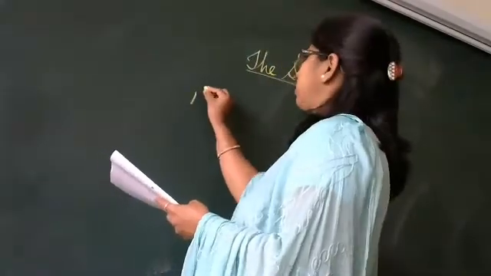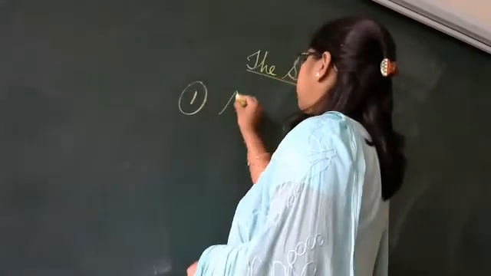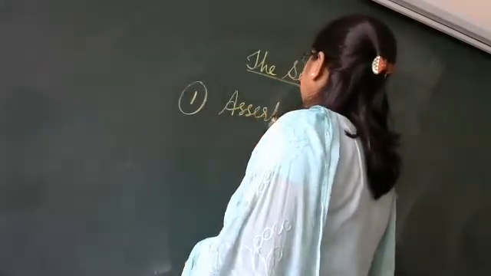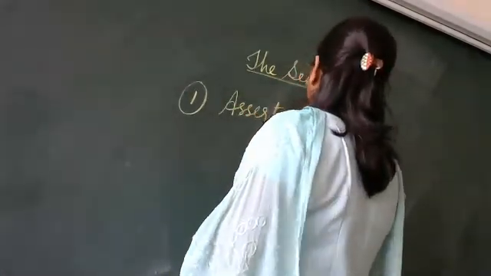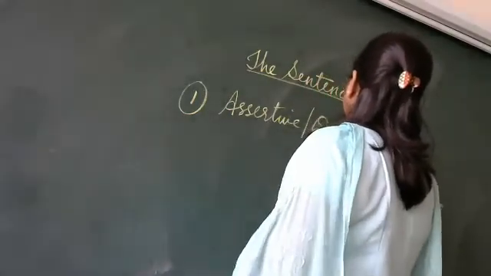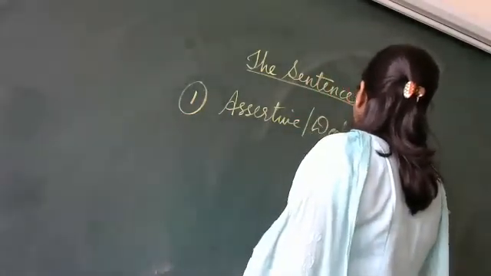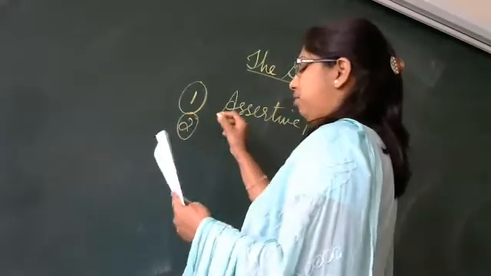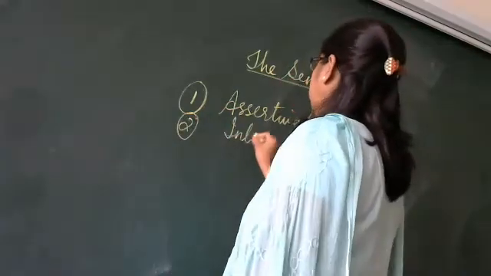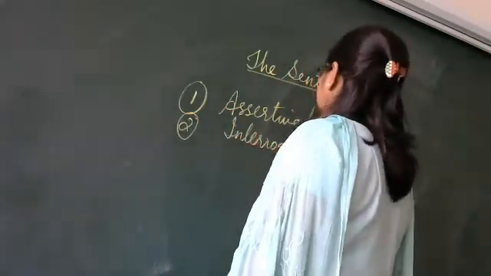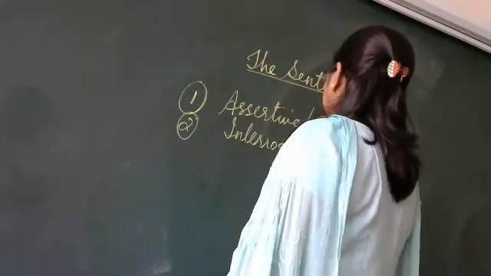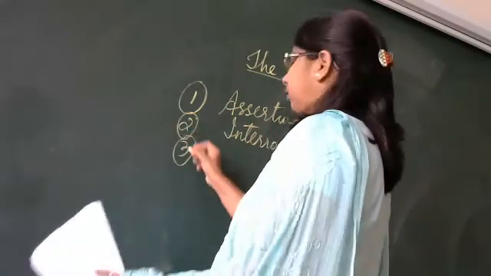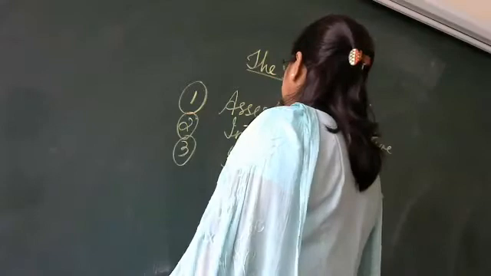The first one was assertive or declarative. The second one was interrogative. The third one was imperative.